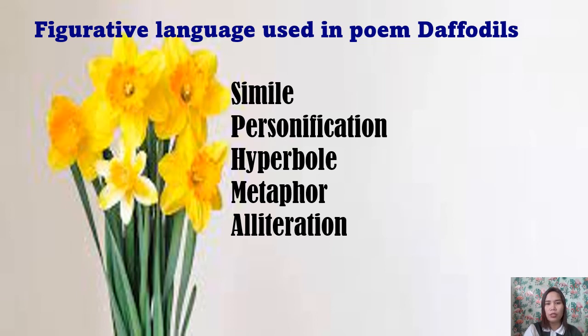And of course, alliteration. The sentence that says beside the lake, beneath the trees is an example of alliteration, the sound of B. Okay, so that is alliteration.